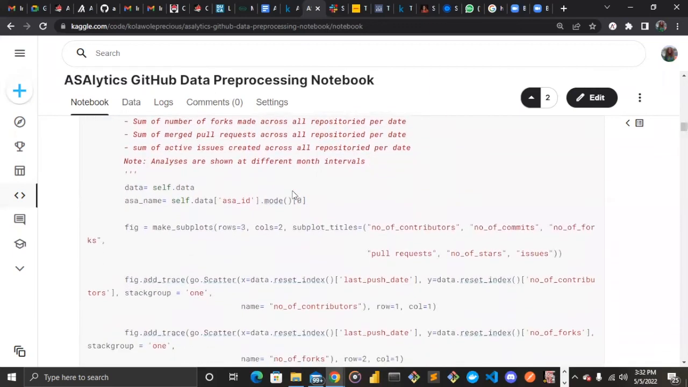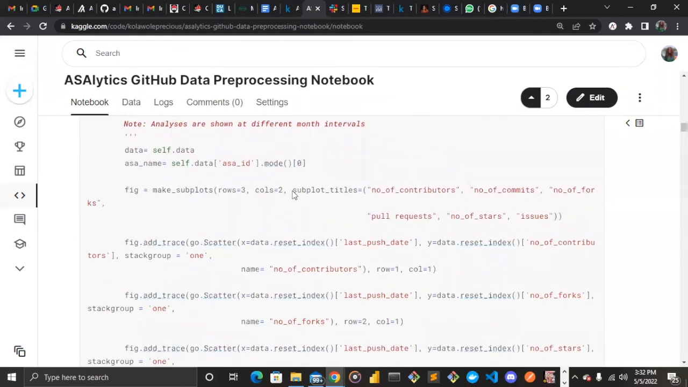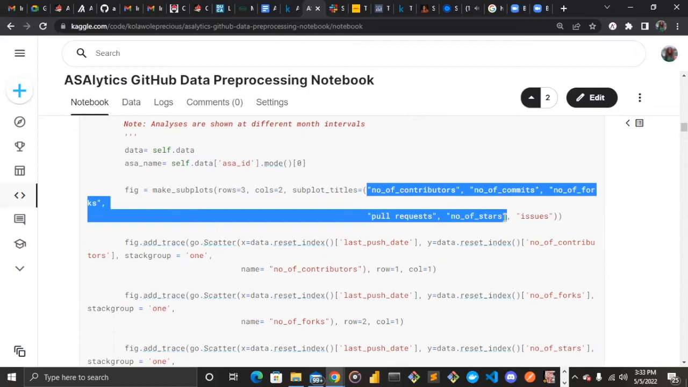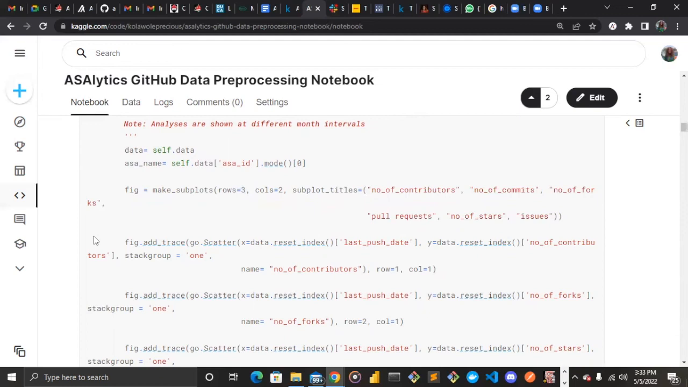All right, moving on. This is where we implemented the code to perform that. We used the make subplot function inside our plotline library. And then here we specified the activities we want to visualize, that is number of contributors, commits, and many more. So this part, we added each of these visuals. That is, I want my number of contributions to be a scatter plot. I want my number of commits to also be a scatter. So this is where we specified different techniques for each of those activities. And then we added them to our fig variable.